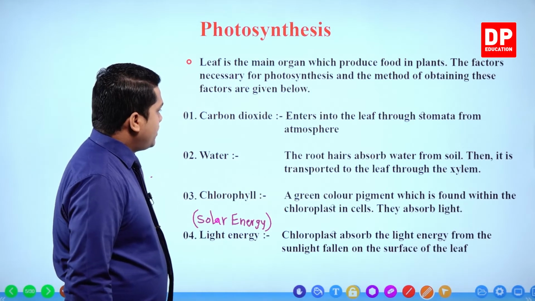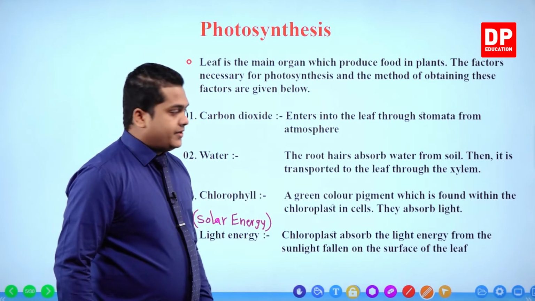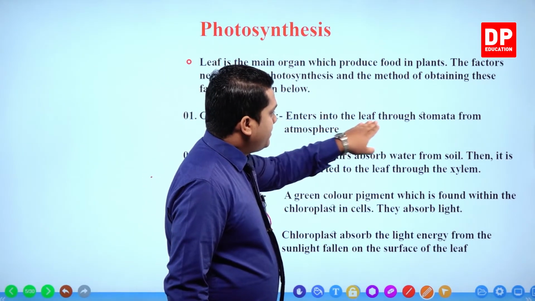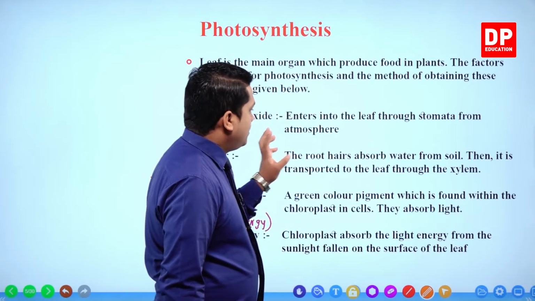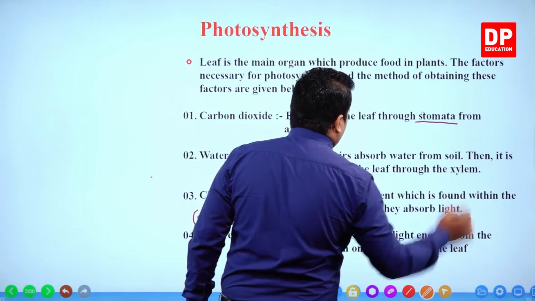The first one is carbon dioxide gas. Carbon dioxide enters the plant leaf through stomata from the atmosphere. I already told you that it is absorbed into the plant through the stomata.